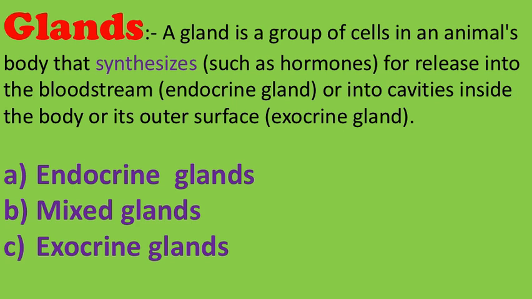A gland is a group of cells present in the animal's body that synthesize substances such as hormones for release into the bloodstream or into cavities inside the body or its outer surface. Hormones released into the bloodstream come from an endocrine gland, and those released into cavities inside the body or its outer surface come from an exocrine gland. Glands are categorized into three categories: endocrine gland, mixed gland, and exocrine gland.